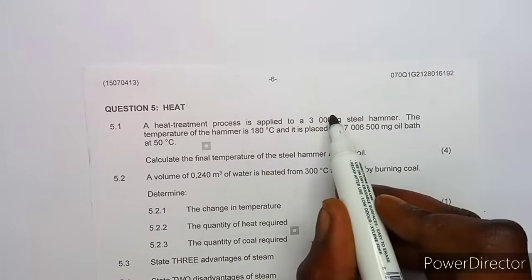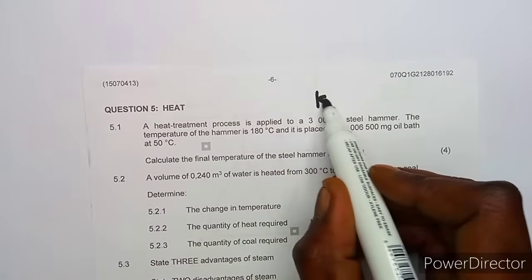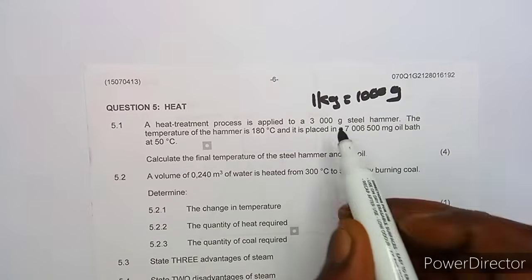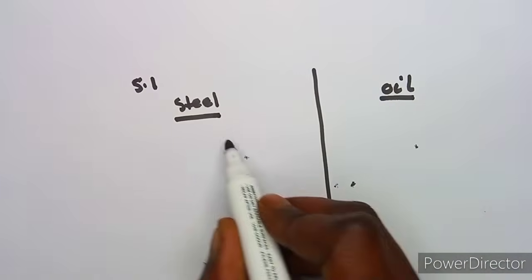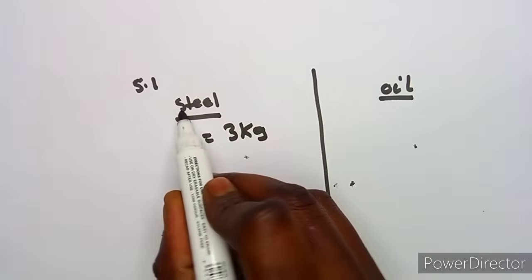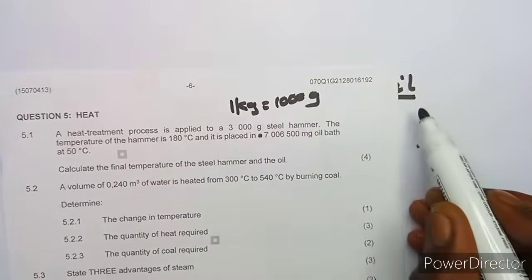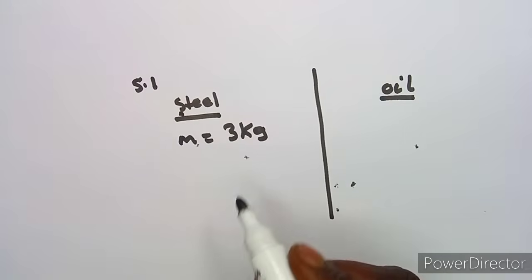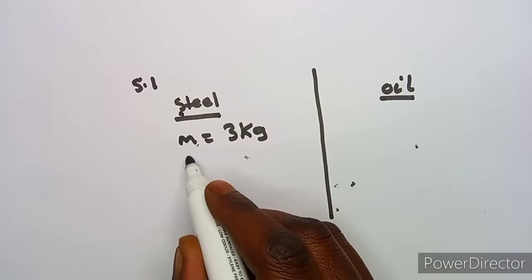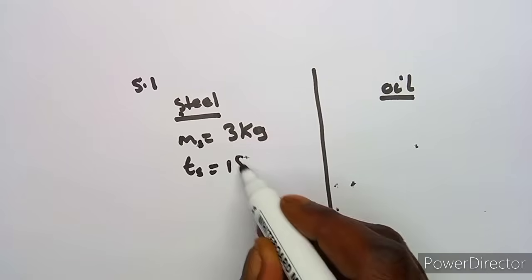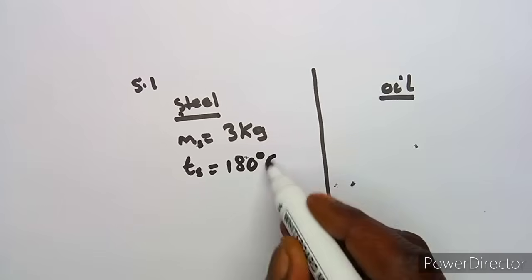The mass of the steel is 3,000 grams, and you know that in a kg you've got 1,000 grams, so definitely divide by 1,000, you're going to have 3 kgs. So we've got a mass of 3 kgs. This is the mass of steel. Then we move on to the temperature of steel, which is 180 degrees Celsius.